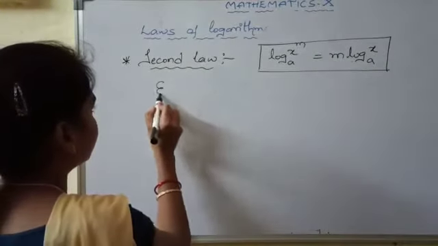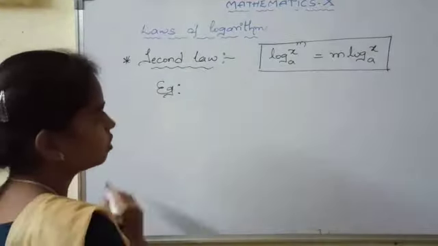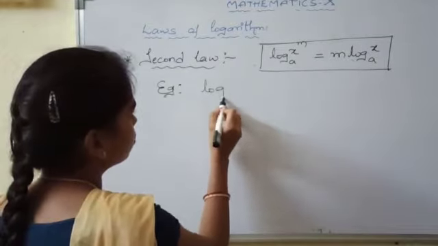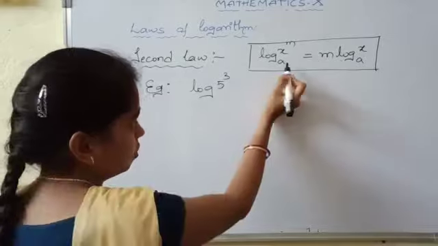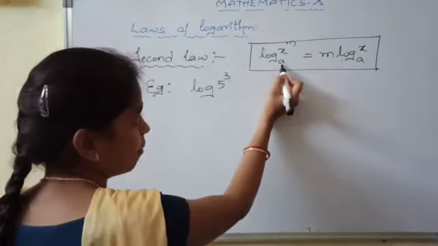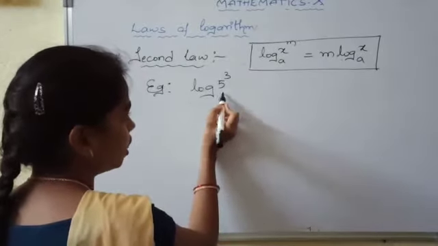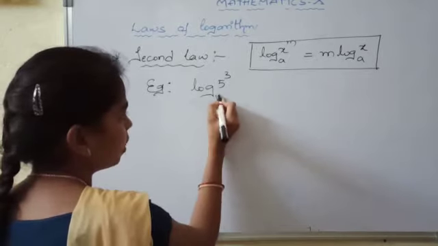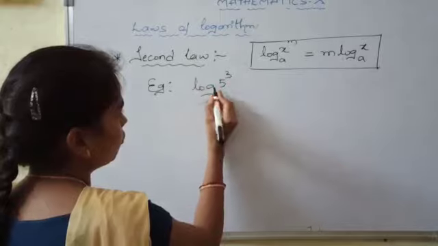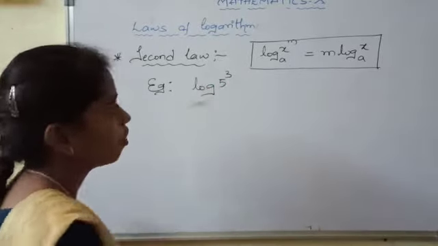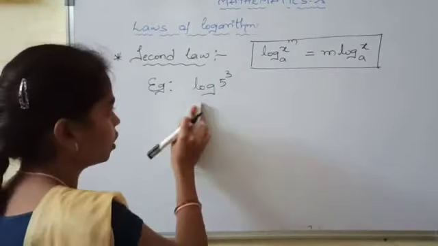So example, log 5 cube. Here I have written the base as a. If there is no base, it may be 10 or it may be e.